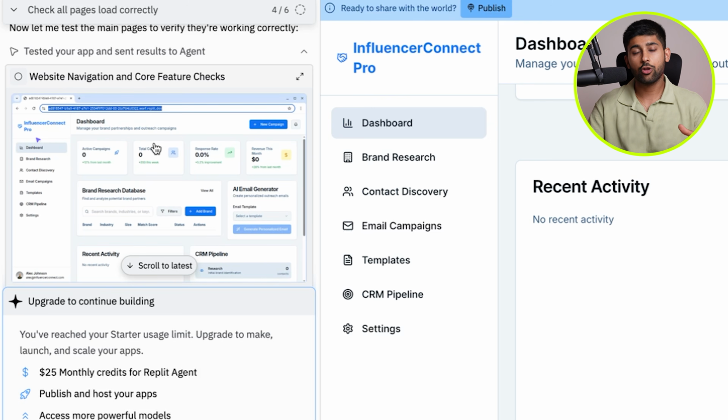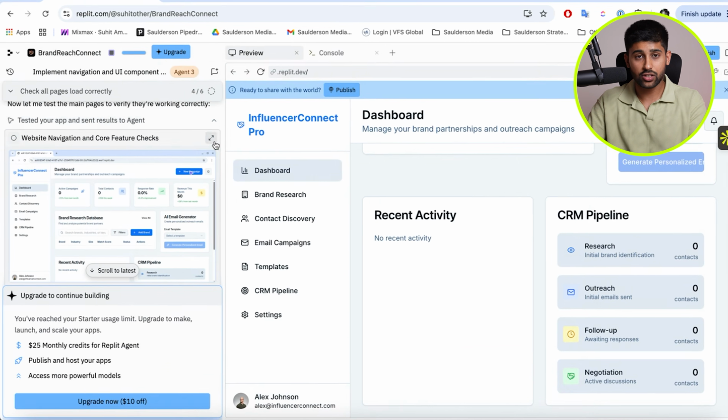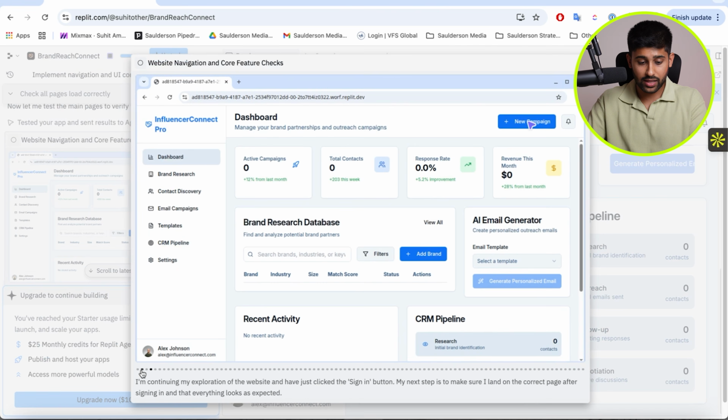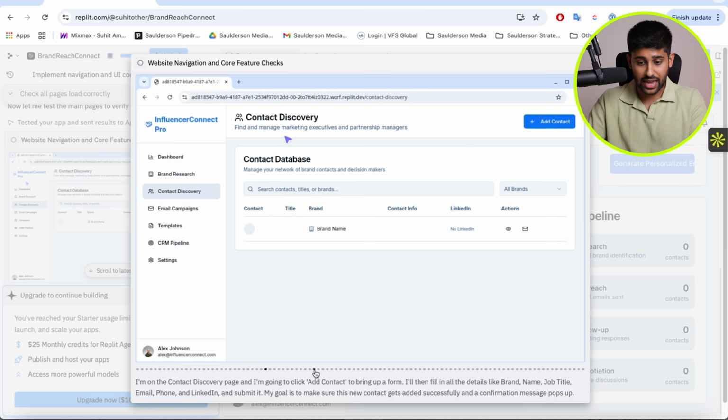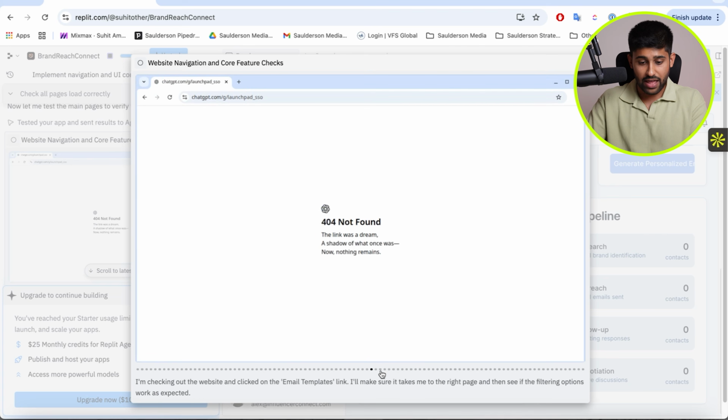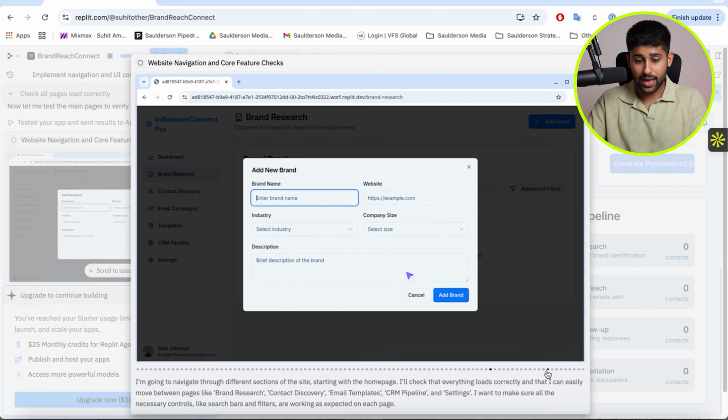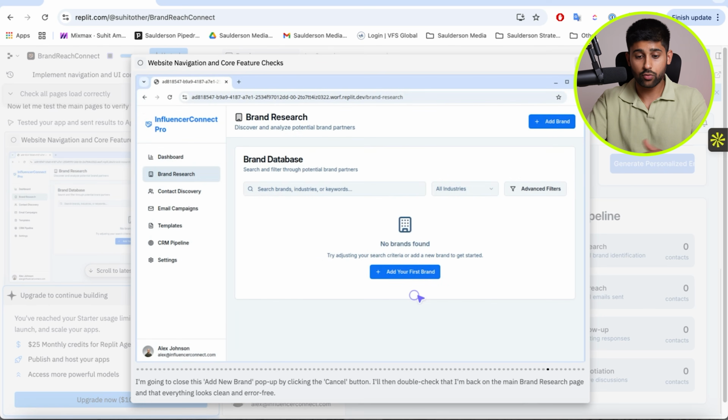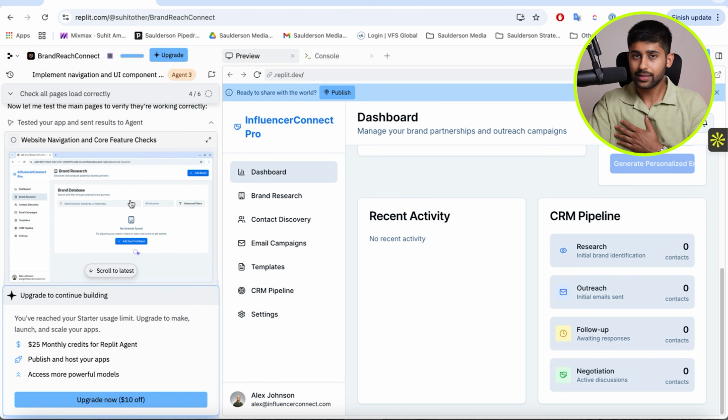And what's specifically cool about Agent 3 is the app testing feature. So this means that the agent actually tests the app that it's built itself within a browser feature. So what it's done is it's gone ahead and tested the app and sent the results to the agent to make it better. And it's done this directly in the browser. It's gone through and actually tested this in a browser to show if this works and show things that aren't working, and making sure that things will end up working once it's gone through the test. So I haven't even had to go through and test the app myself.